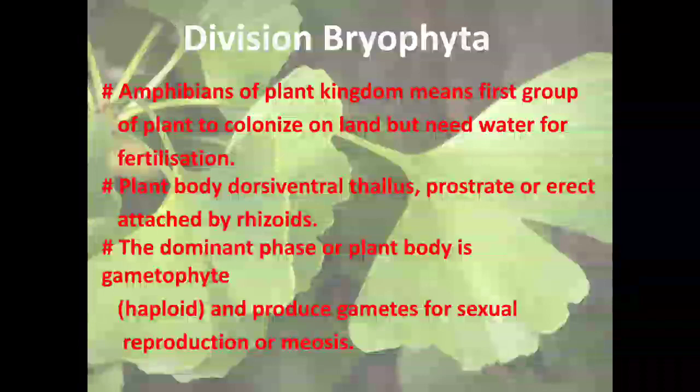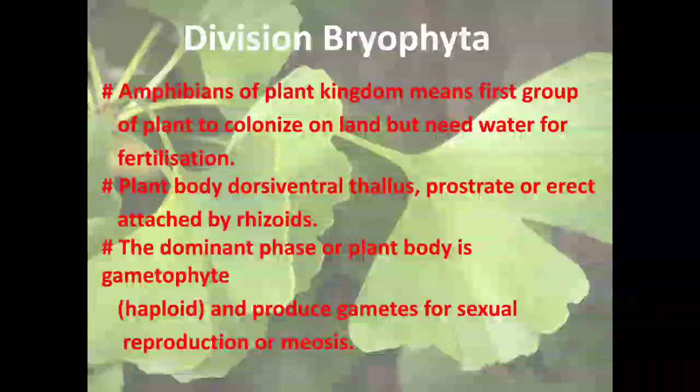Plant body is a dorsiventral thallus-like structure, meaning there is a dorsal surface and a ventral surface. Prostrate or erect. Prostrate means they run parallel to the land, and sometimes they are erect, attached by rhizoids. There are no true roots. Some fine, branching root-like structures are found, which attach to the soil or substratum and are named rhizoids.